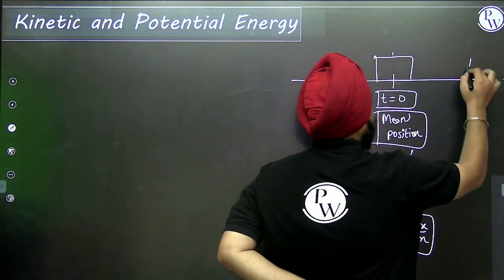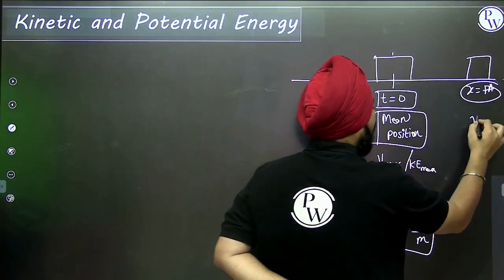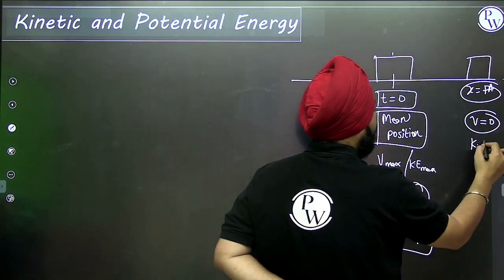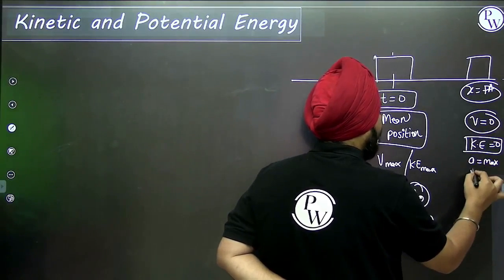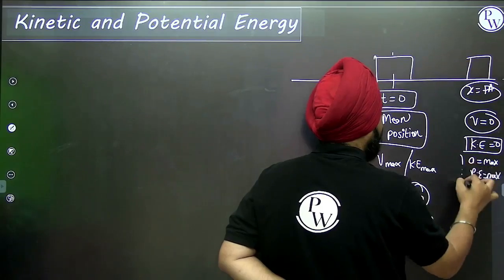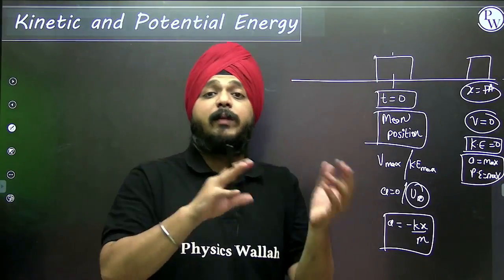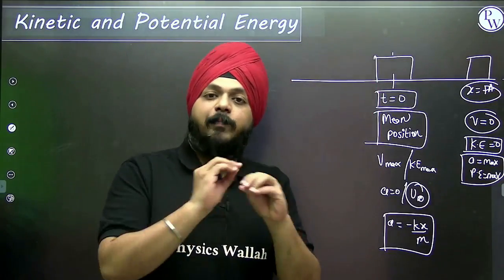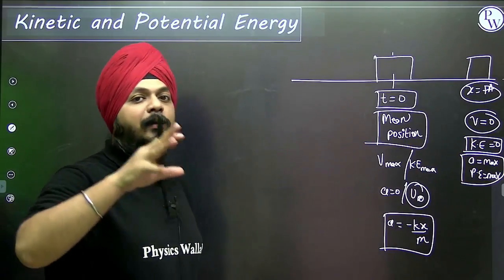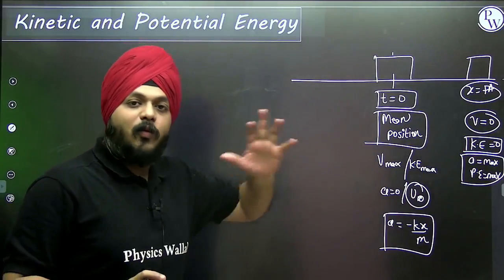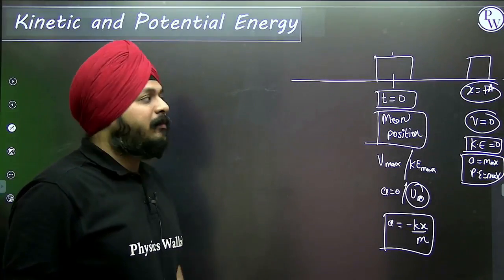At the maximum displacement, x equal to positive a, the velocity of the particle is 0, which means the kinetic energy is 0. At this point the acceleration is maximum, which means the potential energy is maximum. Actually it is not exactly 0. Whatever the variations are going on, it is between minimum and maximum. Nothing is perfectly 0; the velocity is 0 for theoretical purposes, but practically, whatever the variations are, they are between the maximum and minimum.